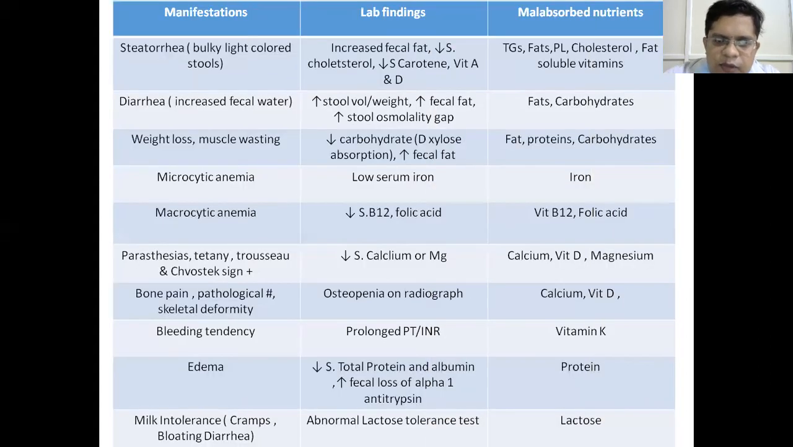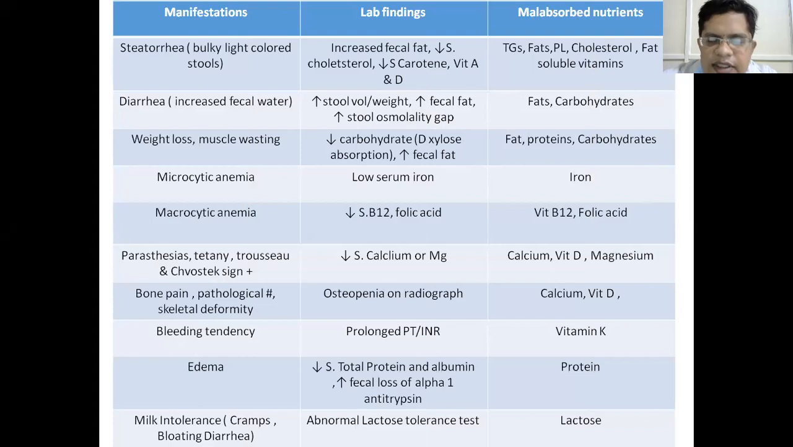This is an important slide. As we have seen, different carbohydrates, fats, proteins, vitamins, and minerals are absorbed in different parts of the small intestine. So if it is defective, what are the clinical manifestations and what are the laboratory findings? How do you know that different proteins, carbohydrates or fat are malabsorbed? For all the malabsorption syndromes, these are the common clinical features and laboratory findings.